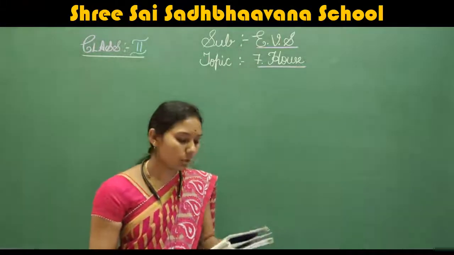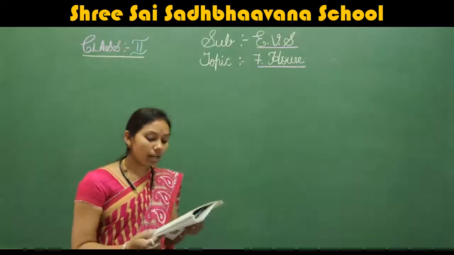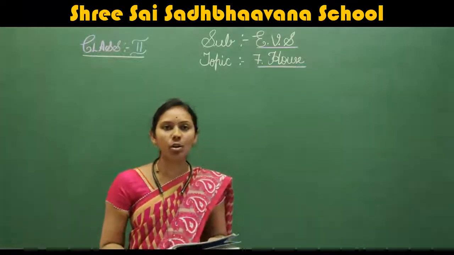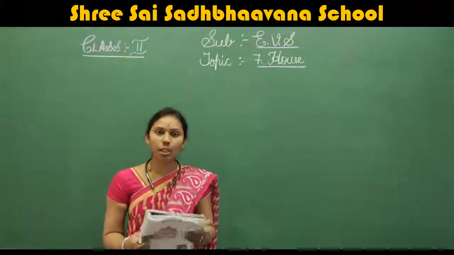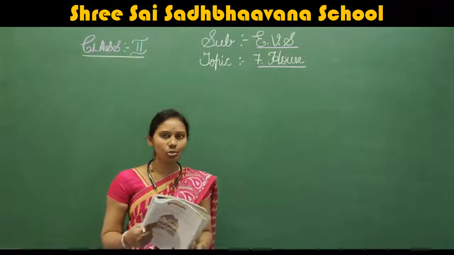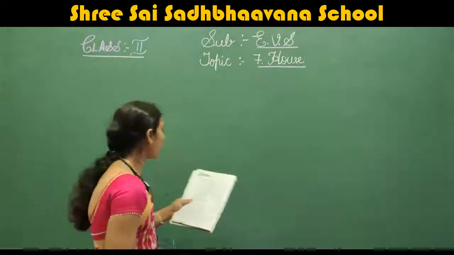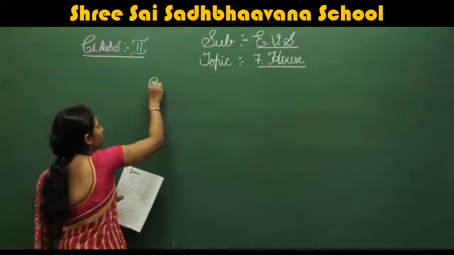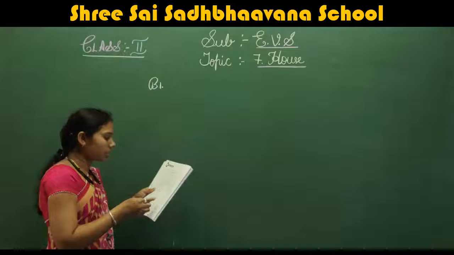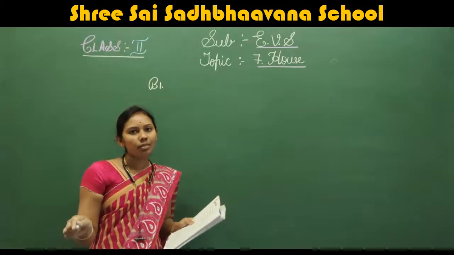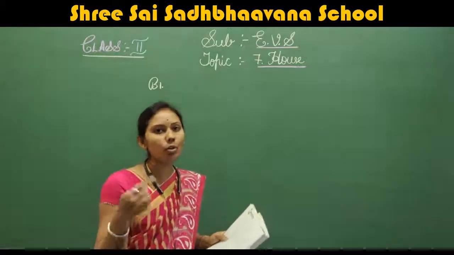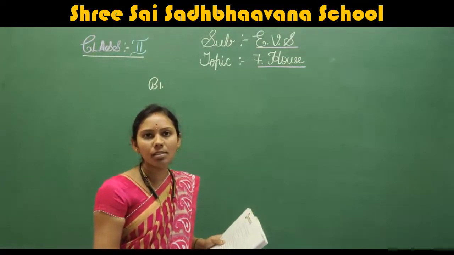Yes, children, we'll move on to the B main, that is, write the name of those houses. You have to write the name of the house. What type of house it is, you should write. Okay. B main, first one. It floats on water. What type of house is it?